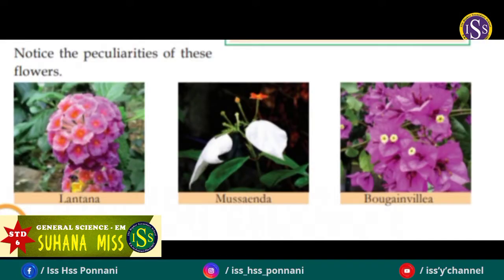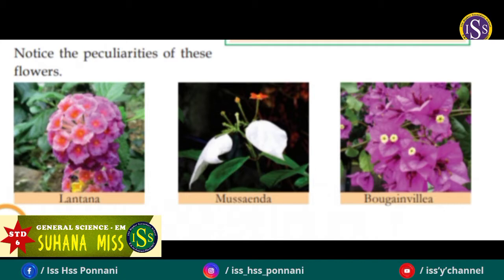Okay. Look at these flowers. Which are the flowers you can see here? Yes, lantana, musanda, bougainvillea. Small flowers grow as inflorescence. Why? For what? Yes, to attract the insects and pollinating agents to carry out pollination.